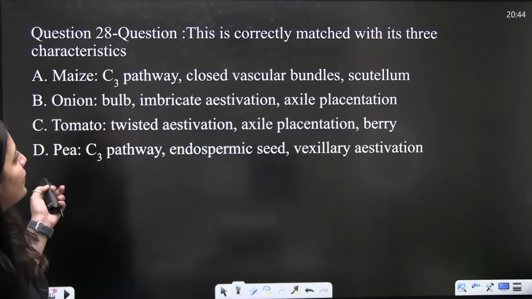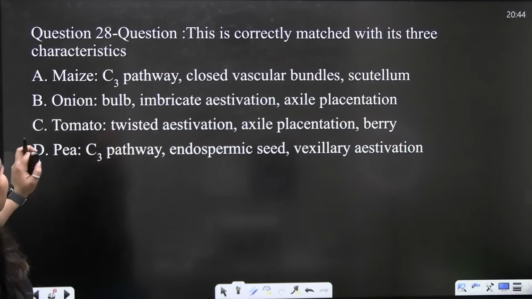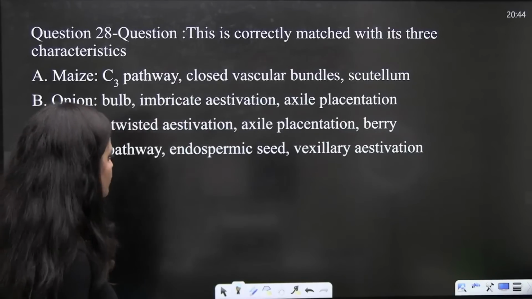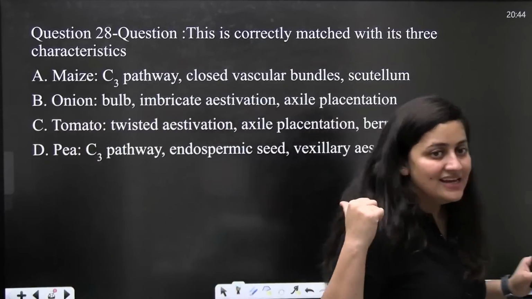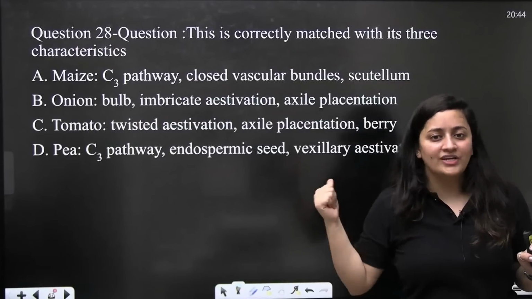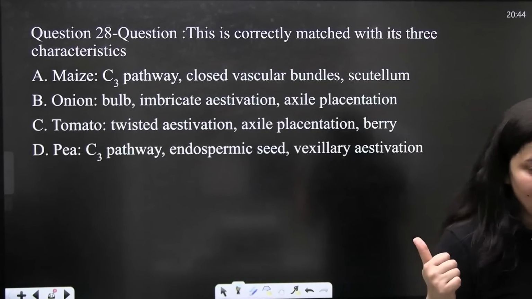So now the next question: which is correctly matched with its 3 characteristics, maize, onion, tomato and pea is given. Check it out, bache. This question is important, right? It is important.